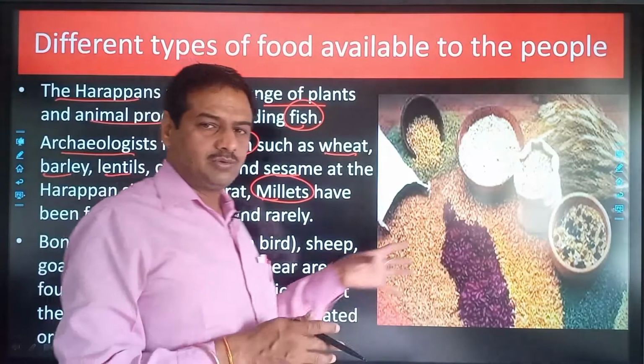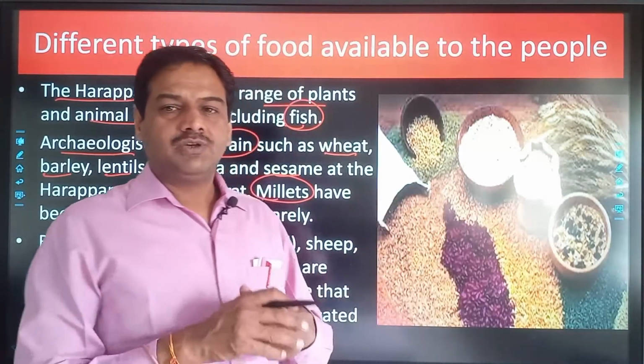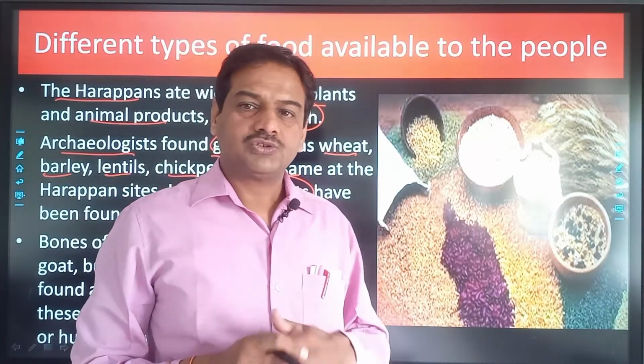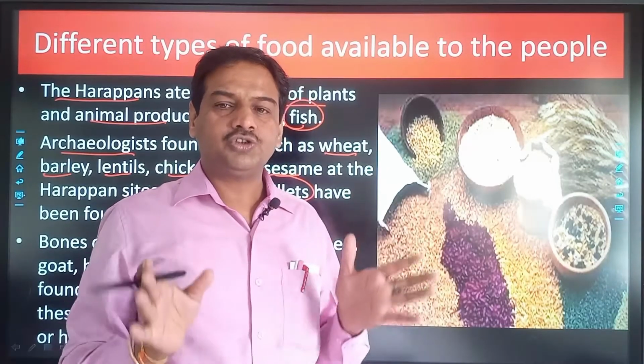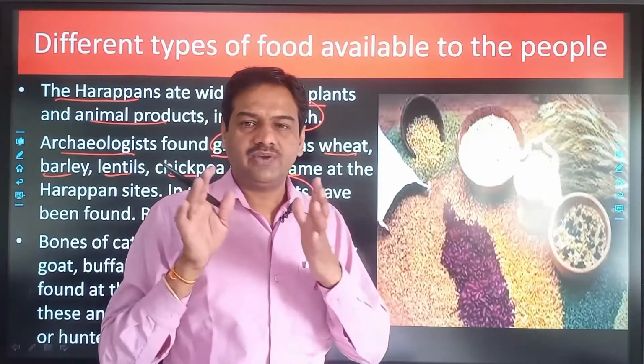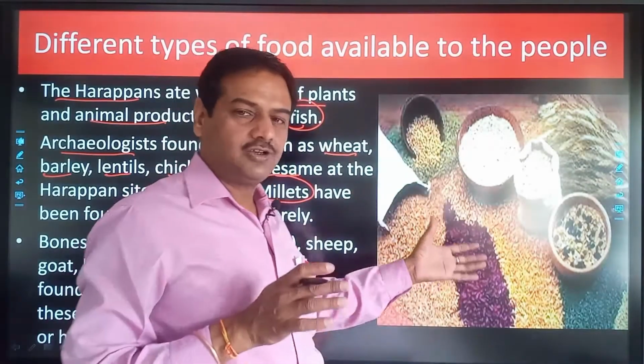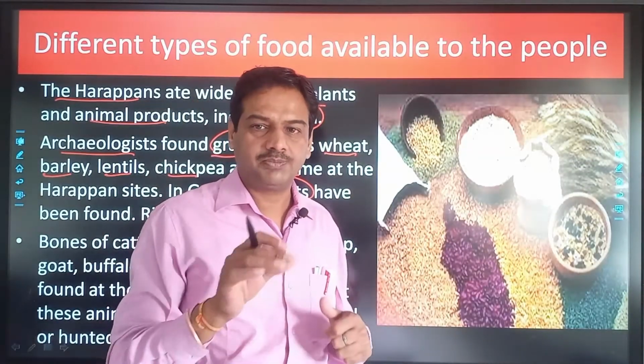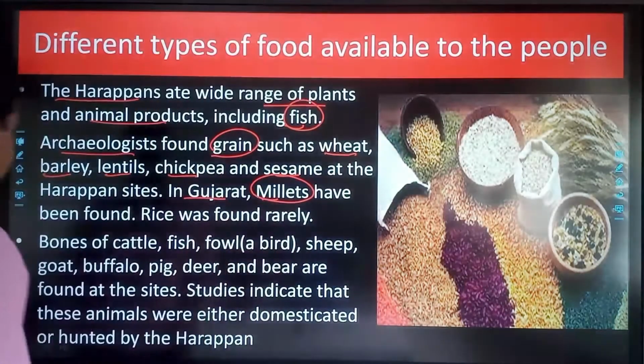So how did we come to know about this? For that we took the help of botanists also. Archaeologists and botanists joined together and they excavated and drew the inferences that such kinds of grains were consumed by the people of Harappan civilization.